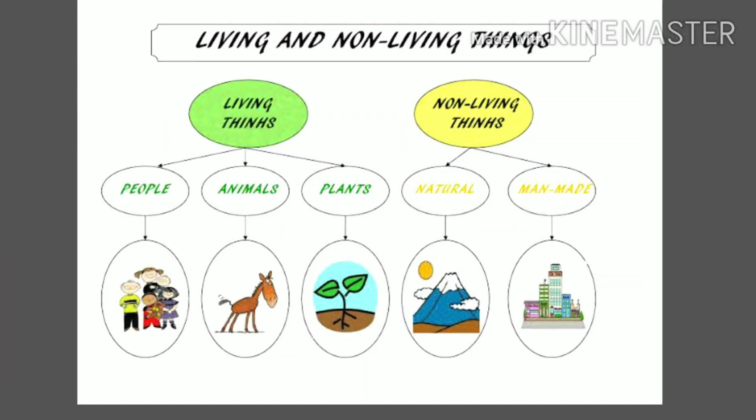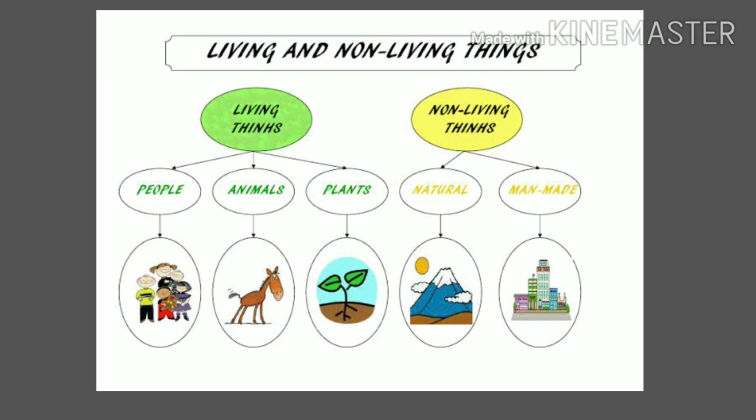As we know, matter is the basic substance of which all materials are made, consisting of both living as well as non-living things. Here you see the diagram. Living things include people, that is human beings, plants, and animals, and the non-livings are divided into two parts, known as natural non-living and man-made.